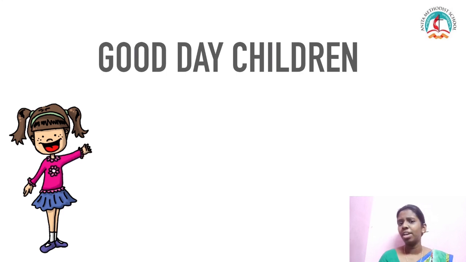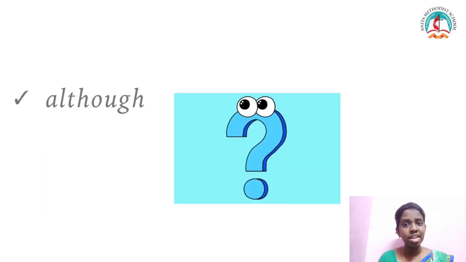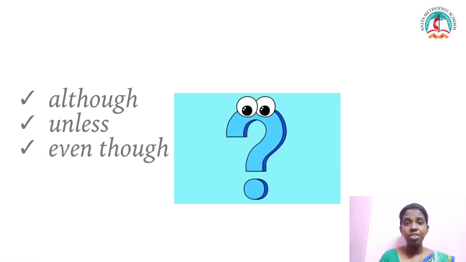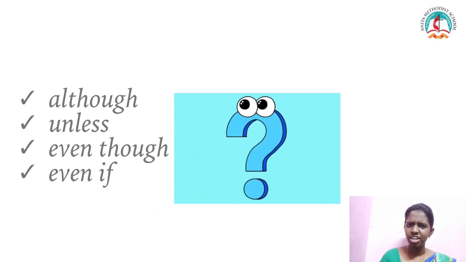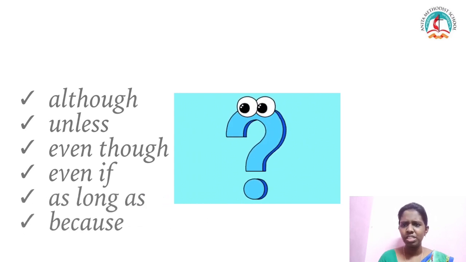Yes. Okay. Today, before getting into the lesson, I'm going to say a few words and just think about what they are. Although, unless, even though, even if, as long as, because. What do you think of these words?